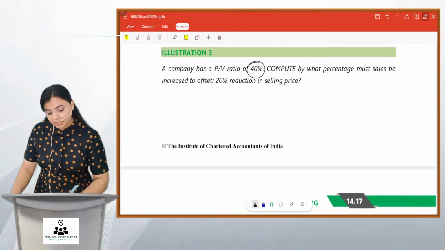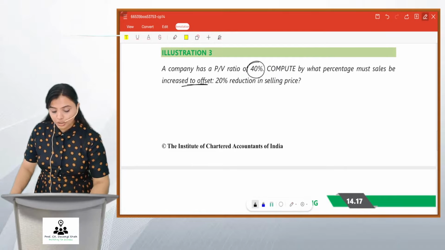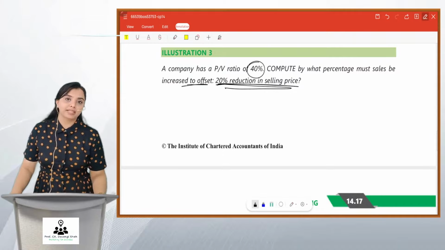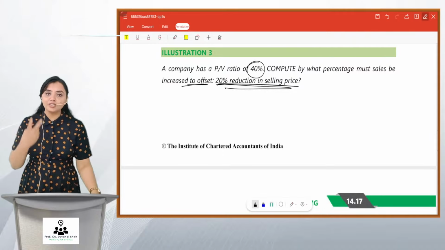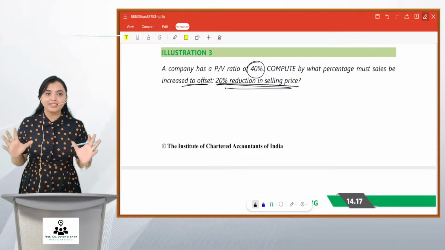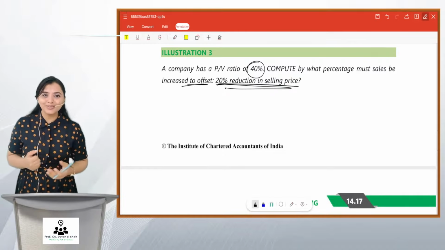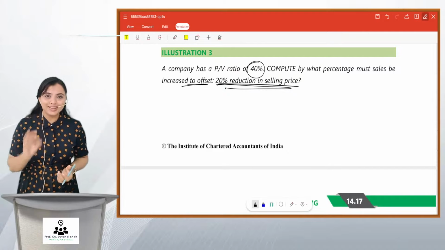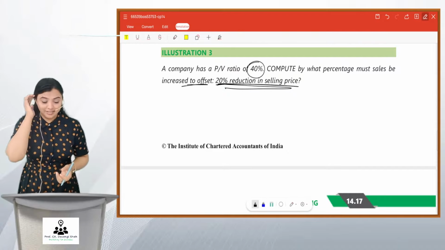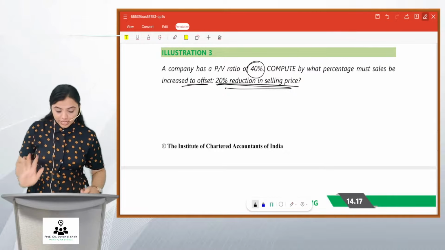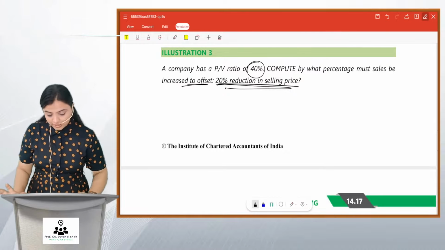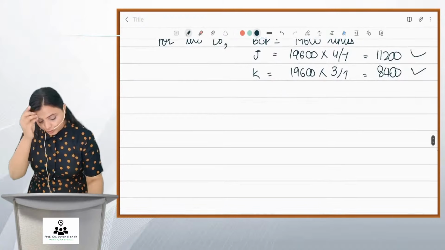Compute by what percentage sales must be increased to offset 20% reduction in selling price. Now this is one of the very tricky questions. The question is just 2 lines, but don't think that the answer will be just 1 or 2 lines. You need to understand this and have patience. The given PV ratio is 40%. So if I were to understand this PV ratio 40%, what would it mean?